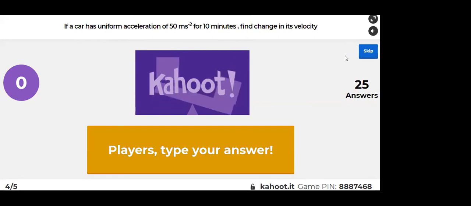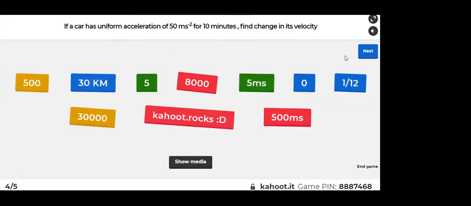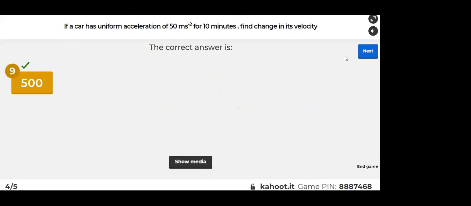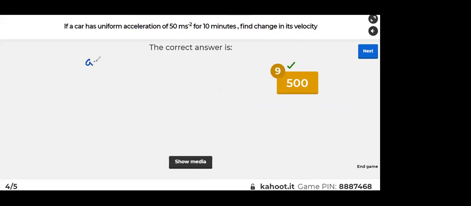Let us see what's the answer. 500. 9 students have given the correct answer. Let us see how. A is given, A is equal to 50. Step by step. Time is equal to what? Time is 10 minutes. Pay attention, unit conversion: it is equal to 600 seconds. That is the concept, right? It is 600 seconds. Does everyone understand?